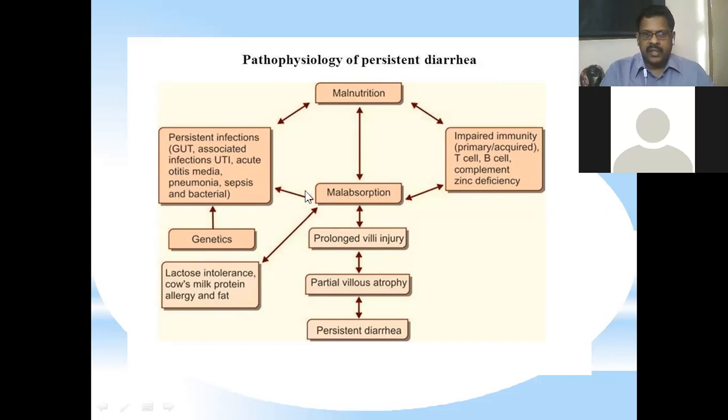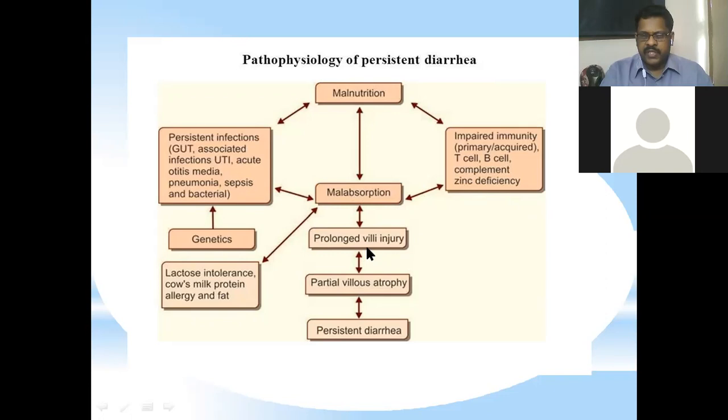And these all finally result in malnutrition, because of this continuous diarrhea, people will not have proper food, and absorption will be poor: malnutrition and malabsorption. Even though they are taking food, it will not be absorbed. Impaired immunity, T cells, B cells, zinc deficiency. These also facilitate microbial attack. So that leads to these problems.